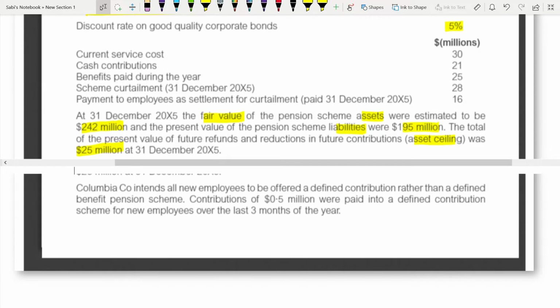Columbia intends to offer all new employees a defined contribution rather than a defined benefit pension scheme. Contributions of 0.5 million were paid into a defined contribution scheme for new employees over the last 3 months of the year.